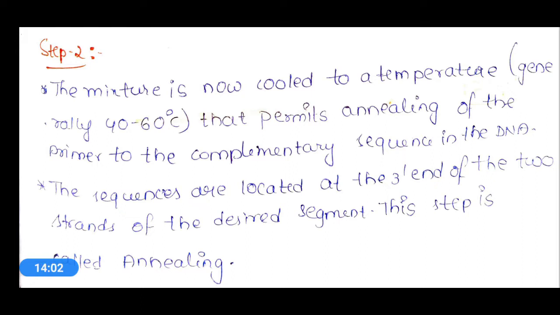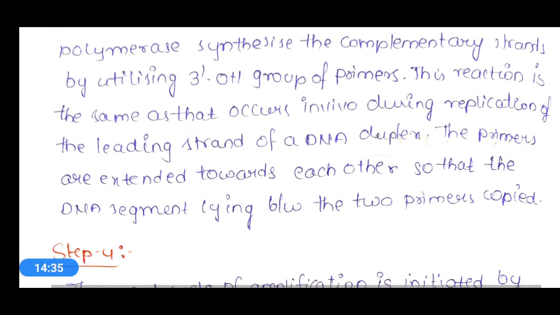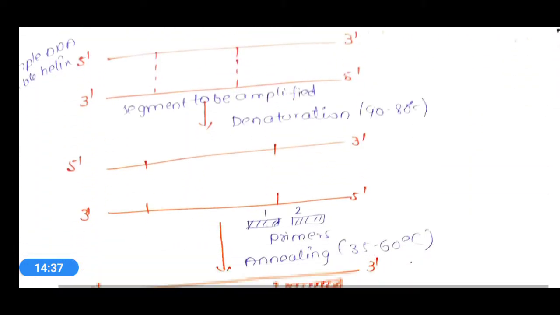And the sequences are located at the 3' end of the two strands. That means complementary sequences to the primer. The single stranded DNAs will have the complementary sequence for the primer at the 3' end of the two strands. That means on both the 3' ends this primer will bind. If you see the diagram, you can better understand.